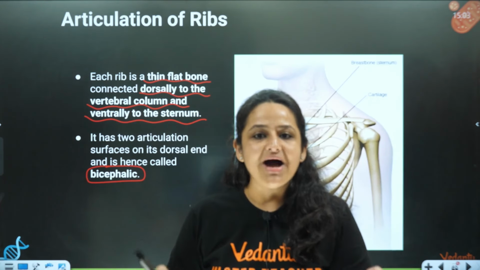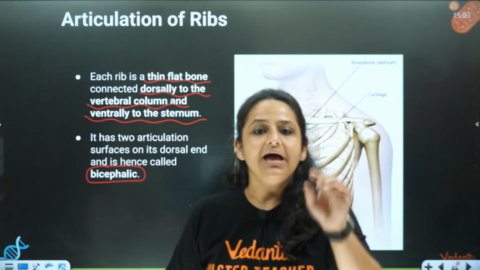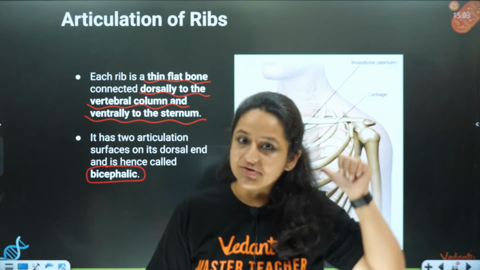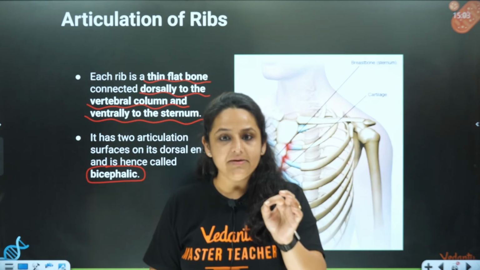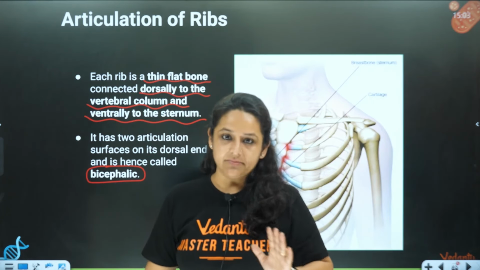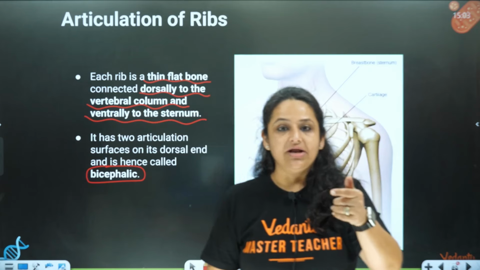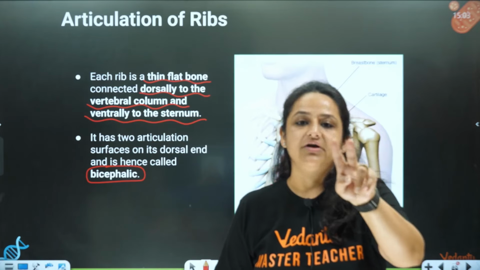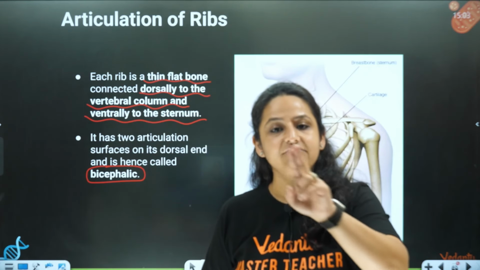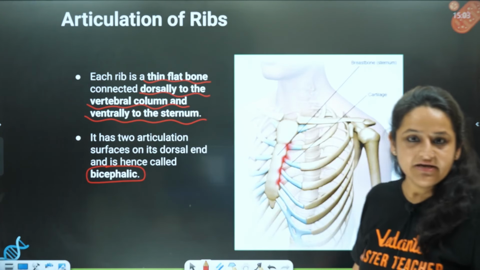What is the meaning of bicephalic? Again, I am repeating. At the dorsal side, the ribs are attached to the thoracic vertebrae. For attachment to the thoracic vertebrae, there are 2 points of attachment. That is the reason we call the ribs bicephalic ribs.